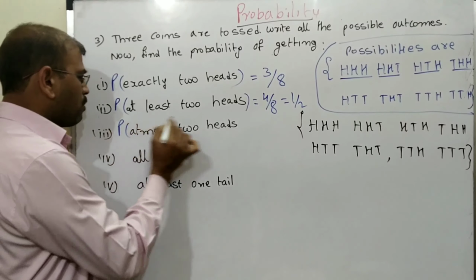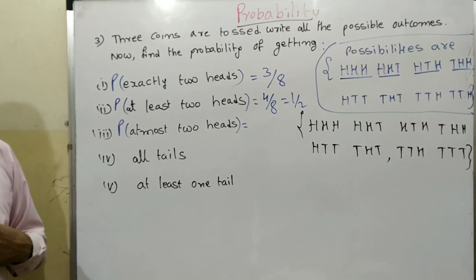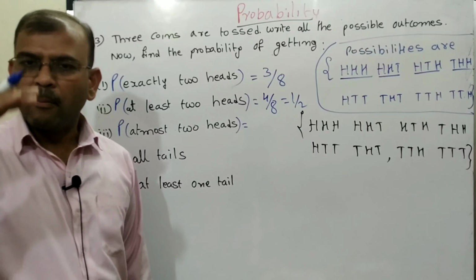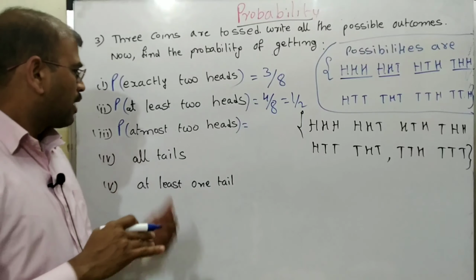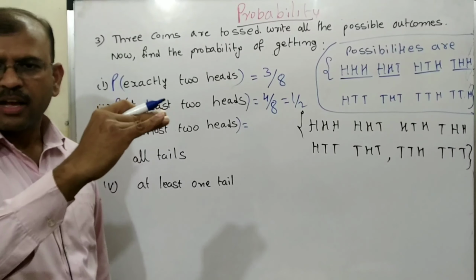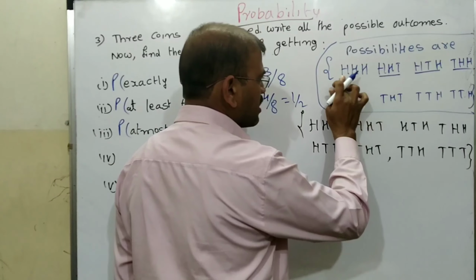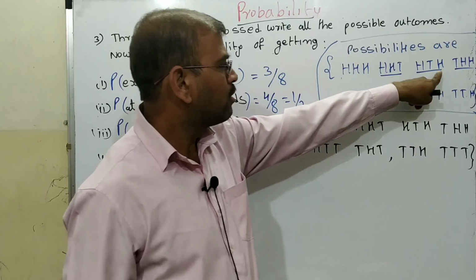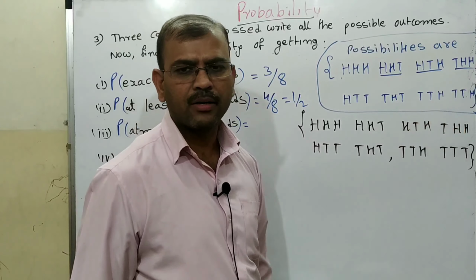Next one. Probability of at most 2 heads. At most 2 heads means what? Maximum can be 2 heads. Minimum can be with head or without head. At most means maximum should be 2 heads. So what are the possibilities, sir? Except this one, maximum 2 heads: 1, 2, 3, 4, 5, 6, 7.